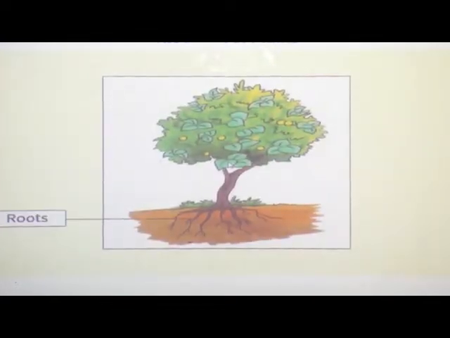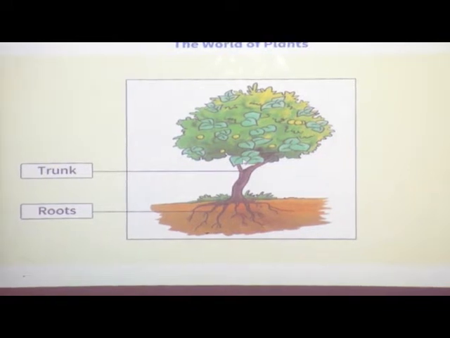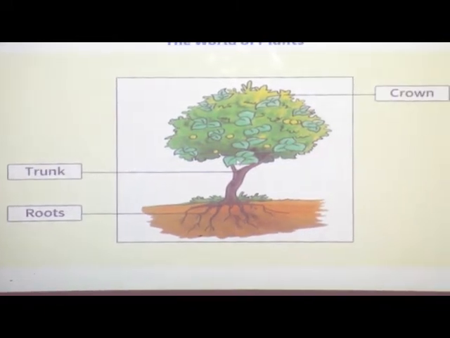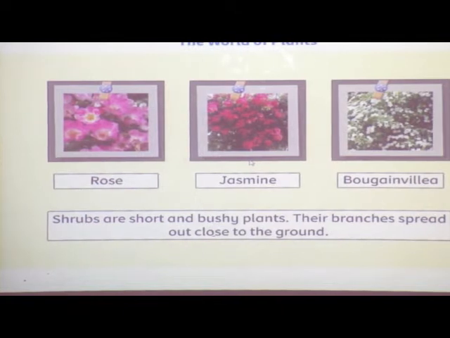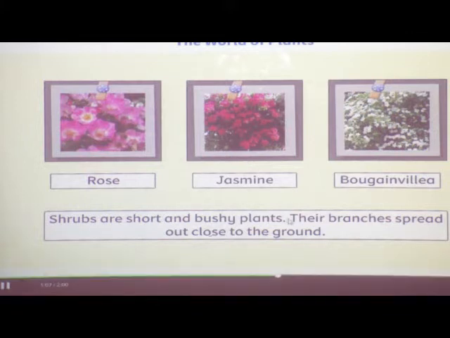Trees have roots and a trunk. The branches and leaves make the crown. Short and bushy plants are called shrubs. Shrubs are woody plants. Their branches spread out close to the ground. Very tiny plants are known as grass.